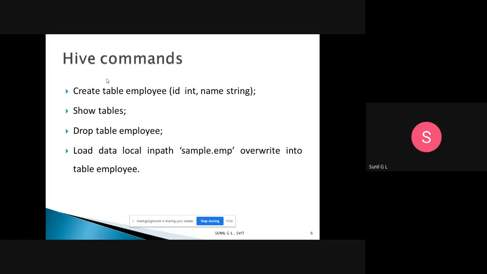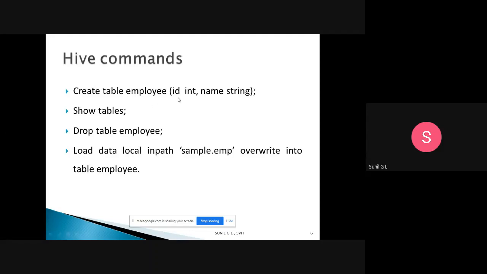So what are the different commands? Here we are taking a very simple command. In SQL also we can create a table, so we have create table name. Same thing here also: create table employee, with an attribute name and a data type, int id, and name string. So this is the attribute name and this is the data type. As we already said, it is like a SQL-like language, so we have some common points.